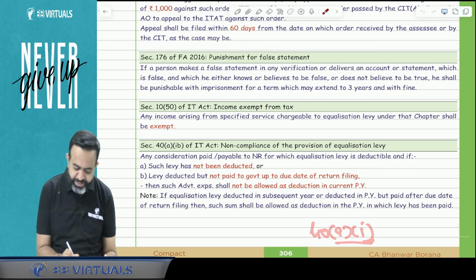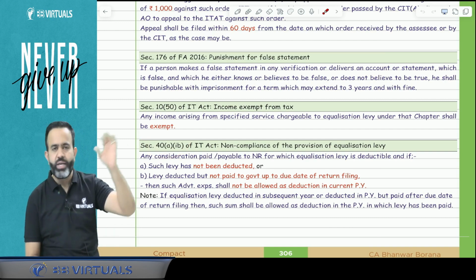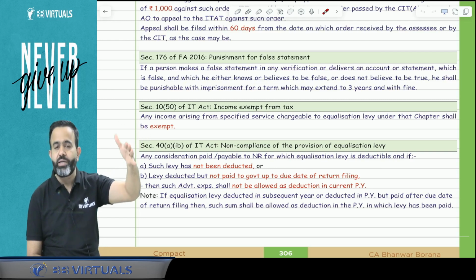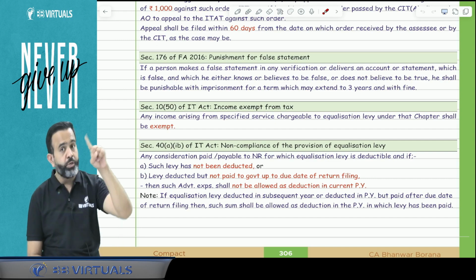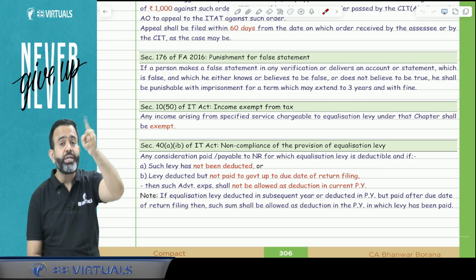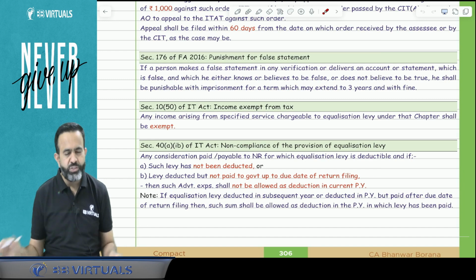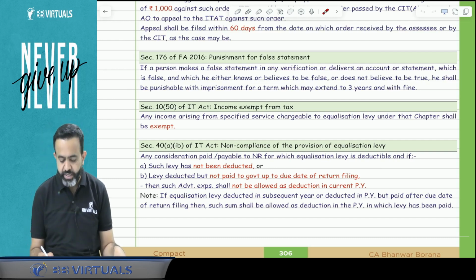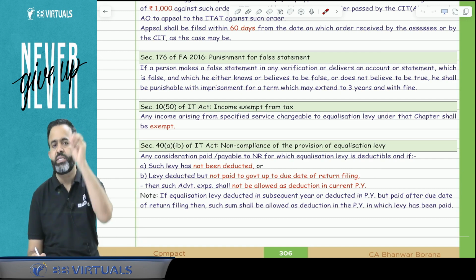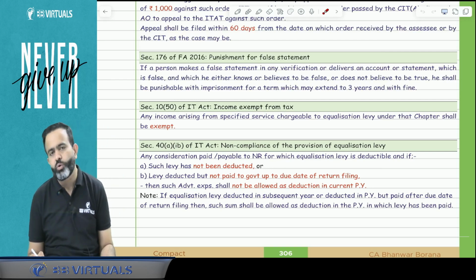Now in the same line, there is section 40 clause (a) sub-clause (ib). What this section says is that suppose for online advertisement, any amount is paid to a non-resident not having a PE in India, and if equalization levy is applicable and you have not deducted the equalization levy in the current previous year, or deducted but not paid to the government up to the due date of return filing, then 100% of your advertisement expenditure will be disallowed.